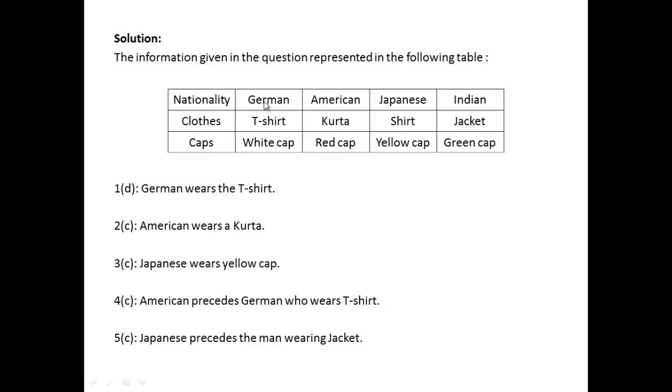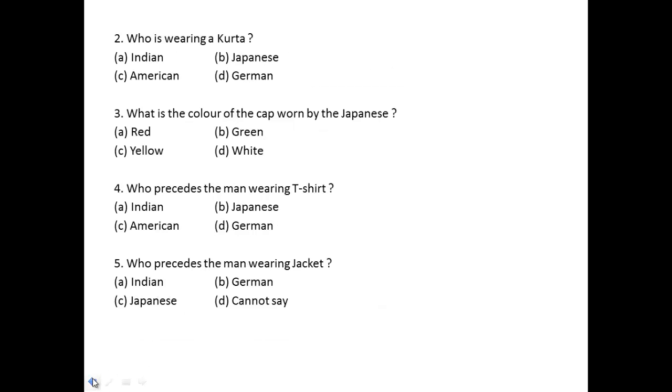First is German, then American, Japanese, and Indian. Now Indian is wearing a jacket, Japanese is wearing a shirt, American is wearing a kurta, German is wearing a t-shirt, and the caps are of white, red, yellow, green color respectively. So by this table we can answer the questions given in the set. Let's start with the first question.